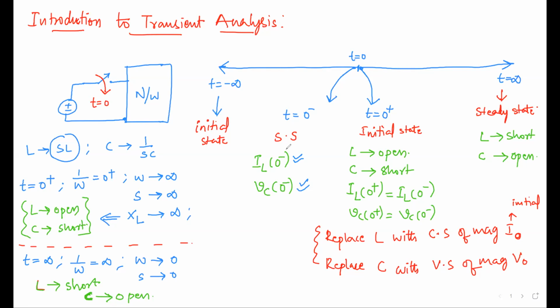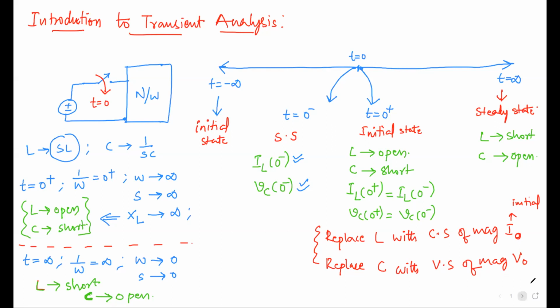Now we understood what the initial state and final state are. In the case of a transient, we suddenly turn on the switch. We understand the initial and final states, but we don't yet know the waveform.